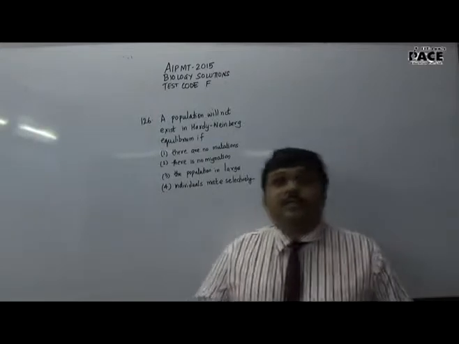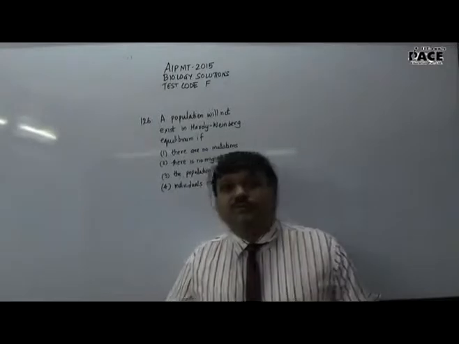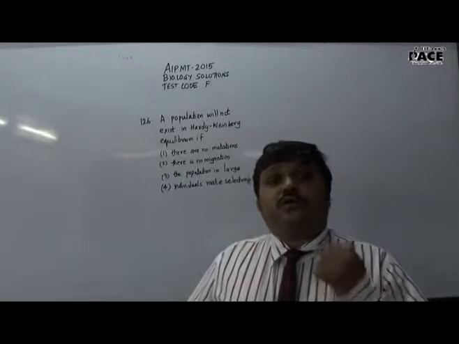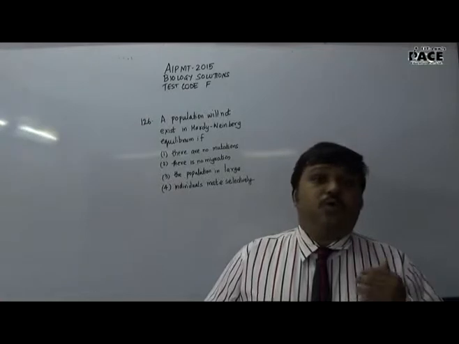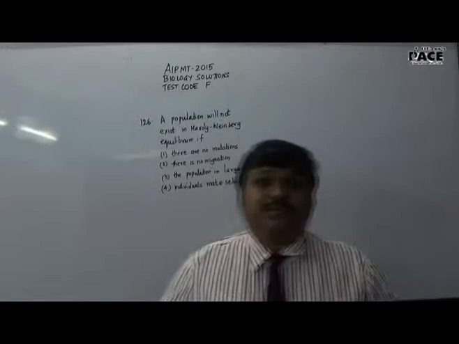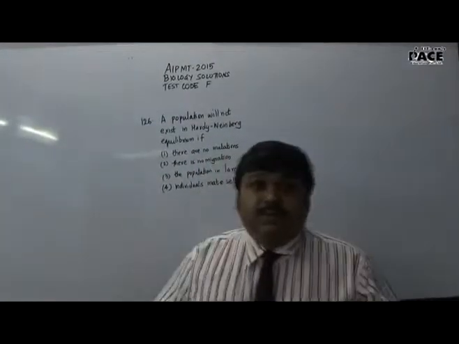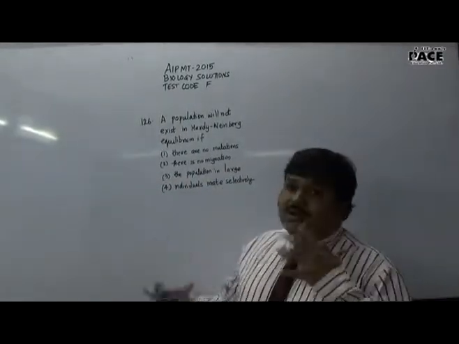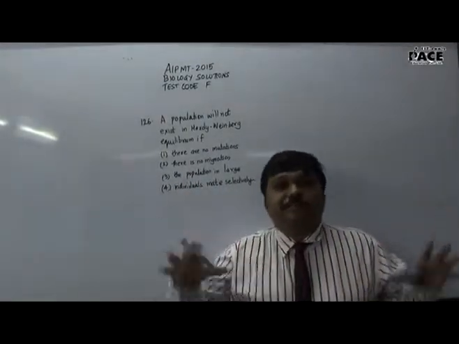p is the allele frequency of the dominant allele in the population. q is the frequency of the recessive allele in the population. p² is the frequency of homozygous dominant individuals in the population. q² is the frequency of homozygous recessive individuals in the population, and 2pq is the frequency of heterozygous individuals in the population. Now Hardy-Weinberg equilibrium basically says that if a population is not subjected to mutations or variations, then the sum total will remain the same.